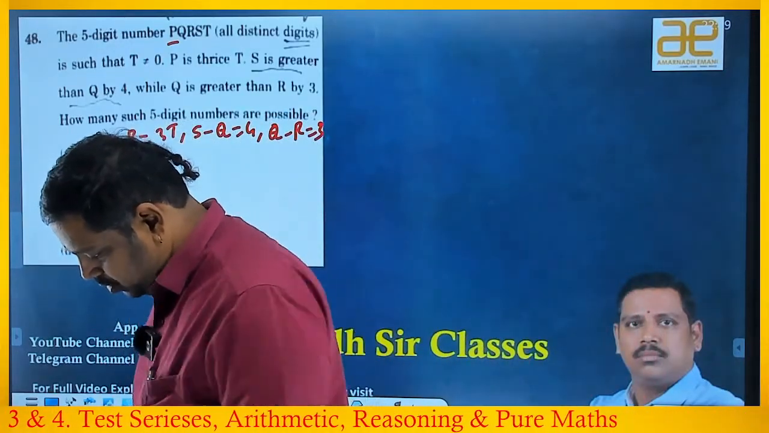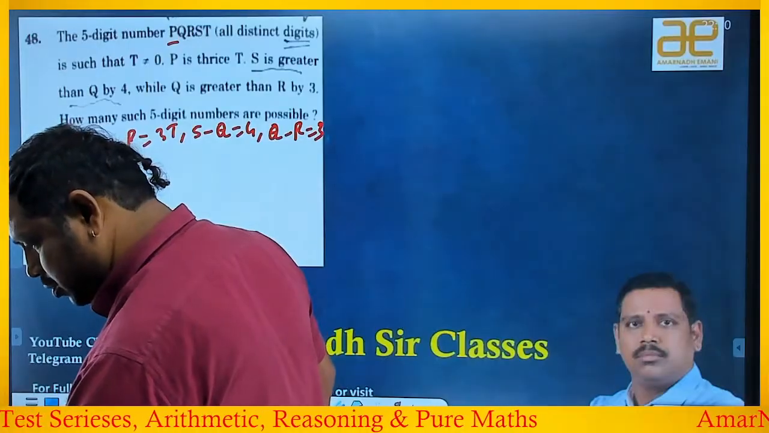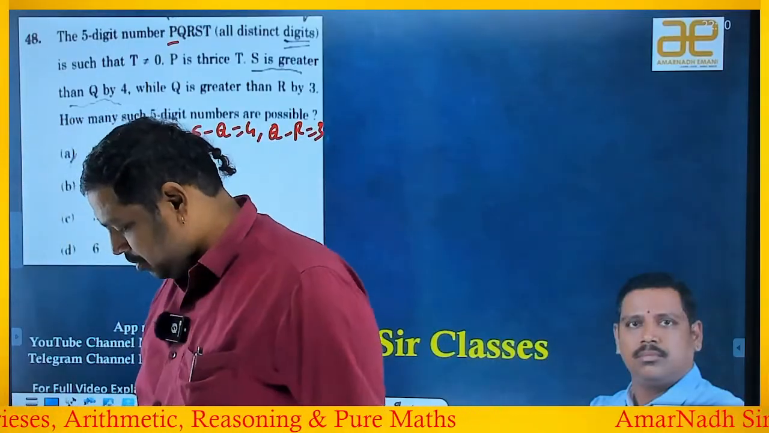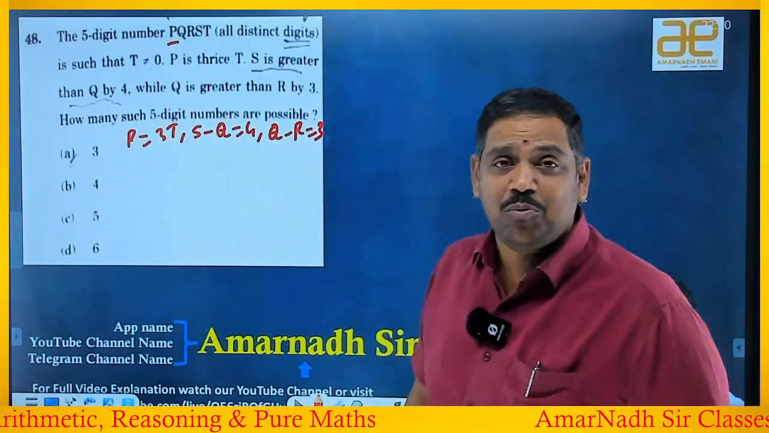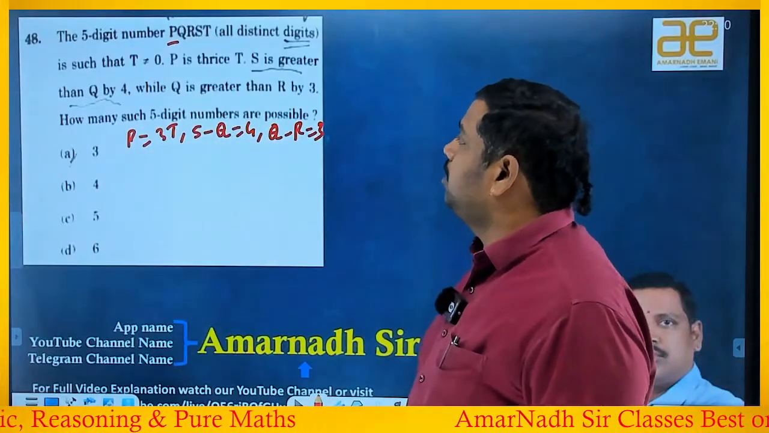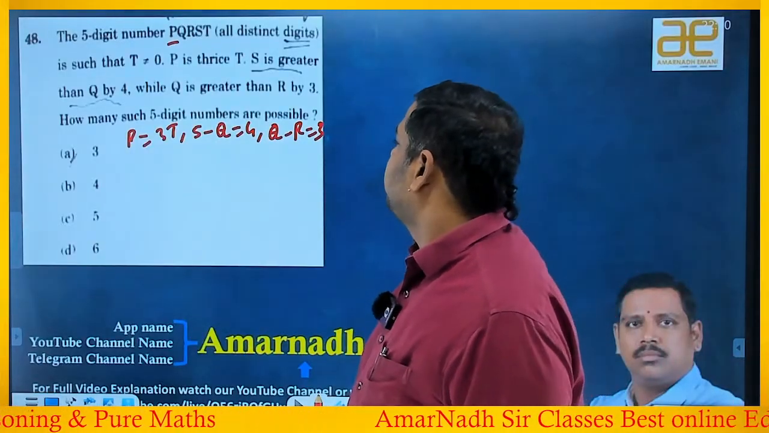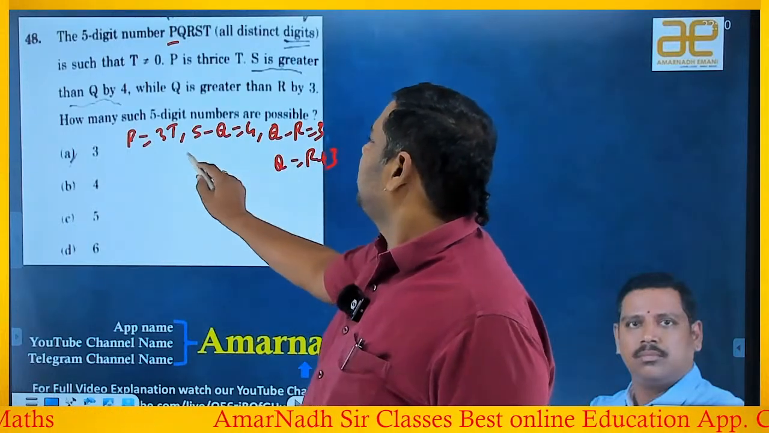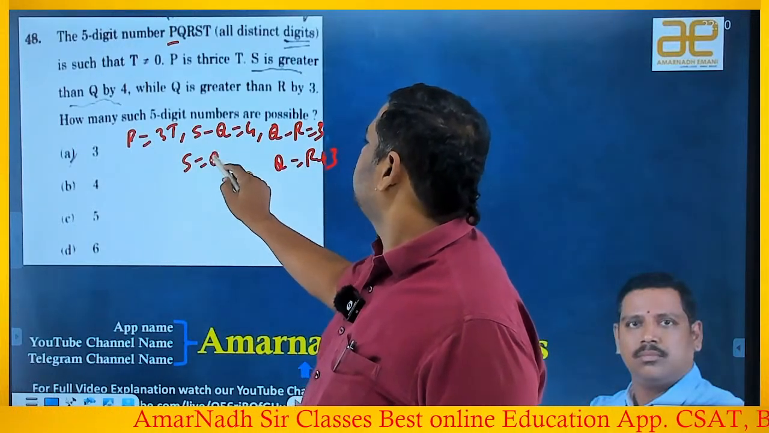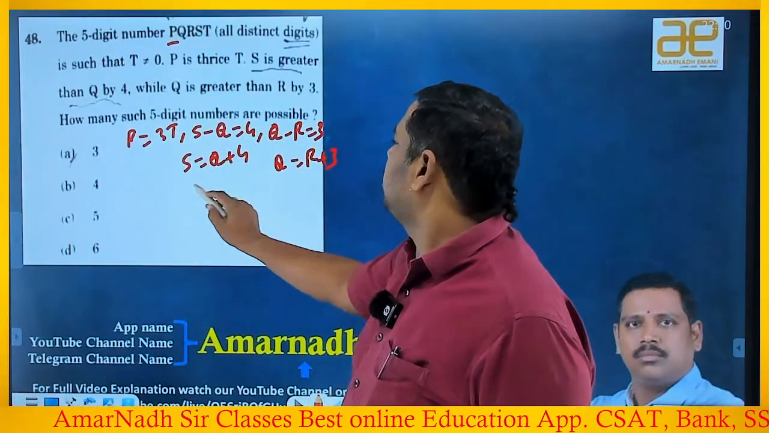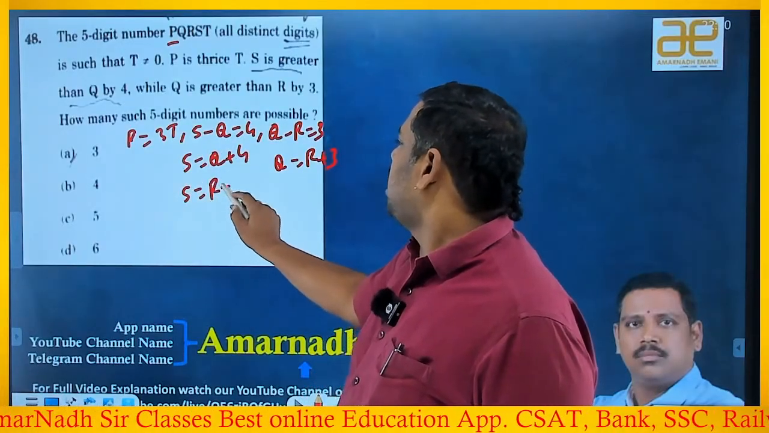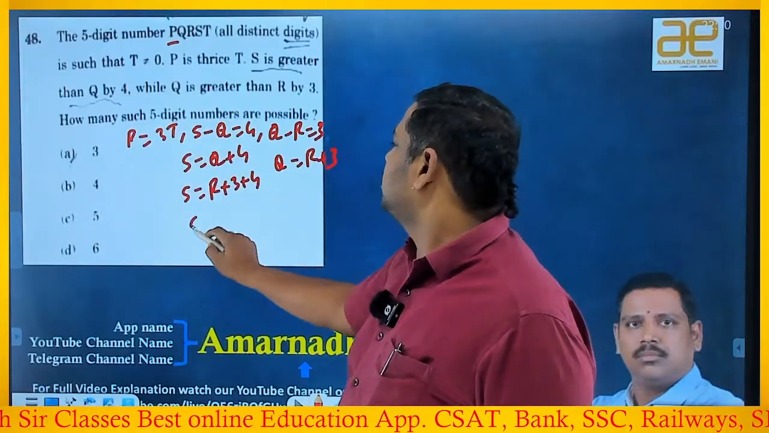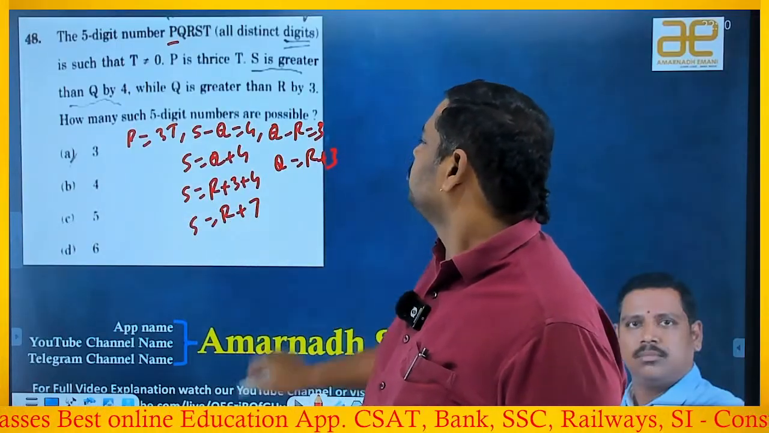How much time? We took almost so far 1 hour 20 minutes. Fine. Okay. But let's see here. Let's see here. So q is equals to r plus 3, right? S is equals to q plus 4, right? 3 plus q with r. S is equals to r plus 3 plus 4. S is equals to r plus 7.